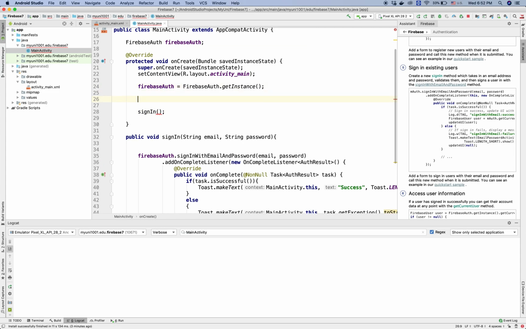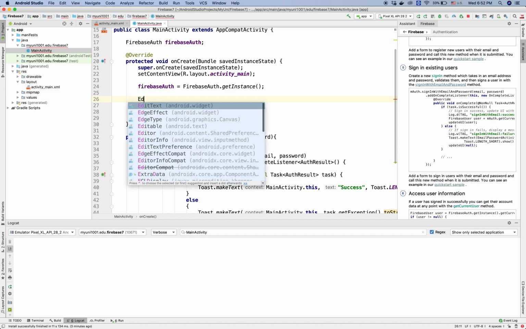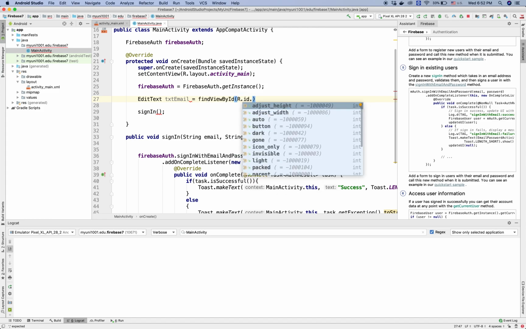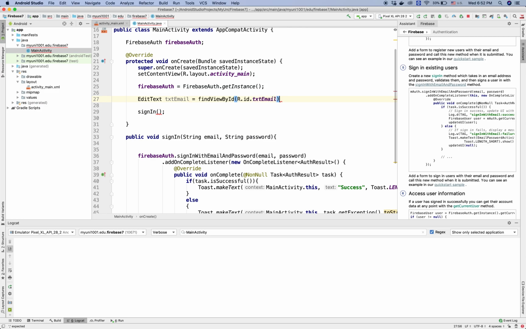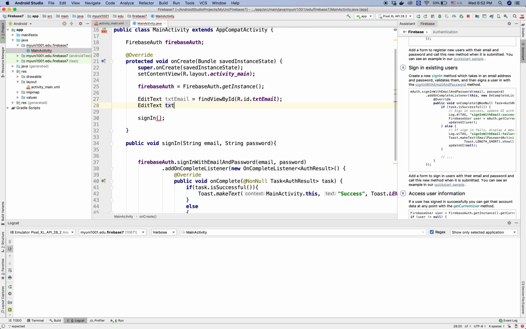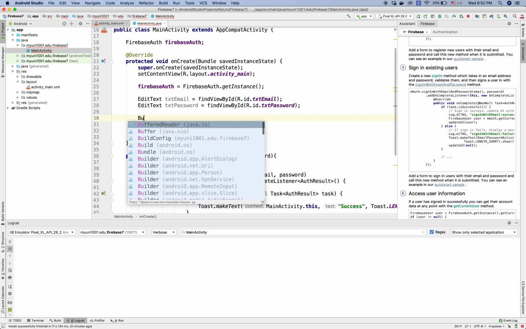We do that by, let's say, EditText txtEmail equals findViewById R.id.txtEmail, and then EditText txtPassword findViewById R.id.txtPassword, right? So we get the username and password here, and we get a button as well.